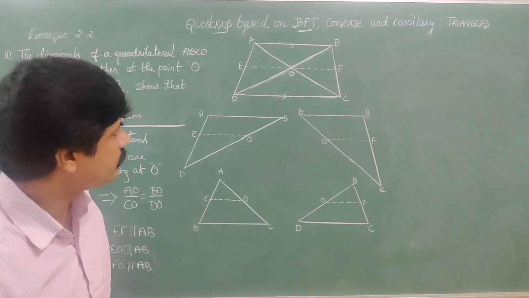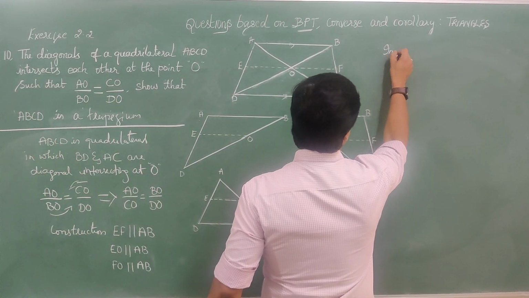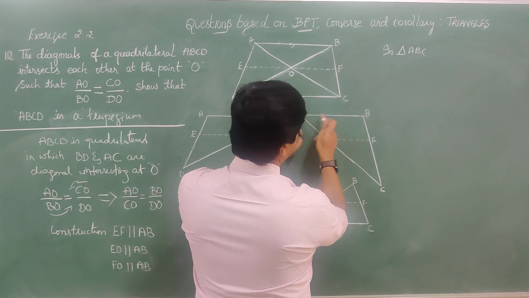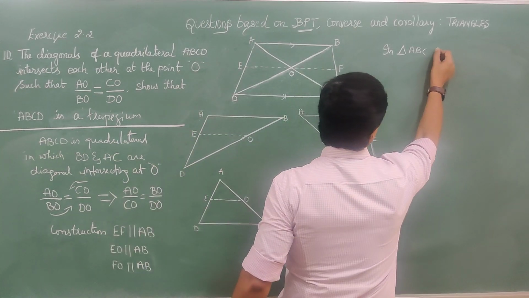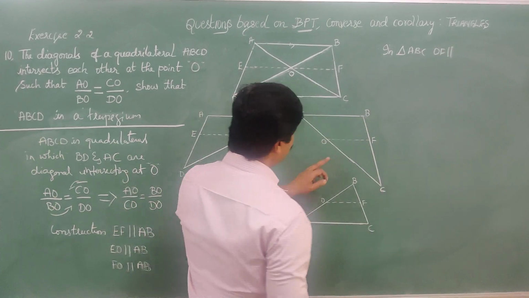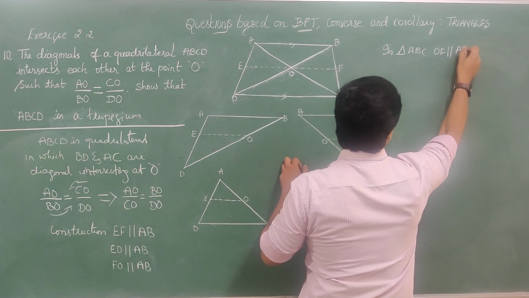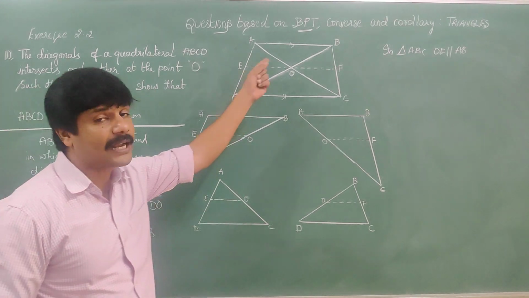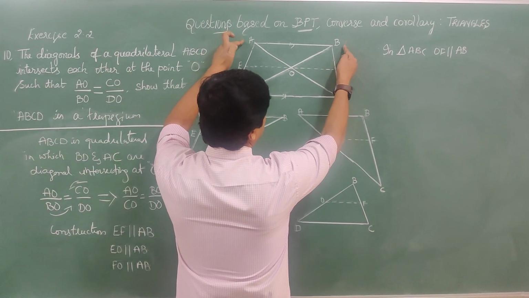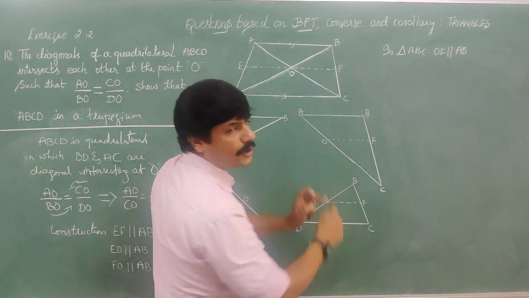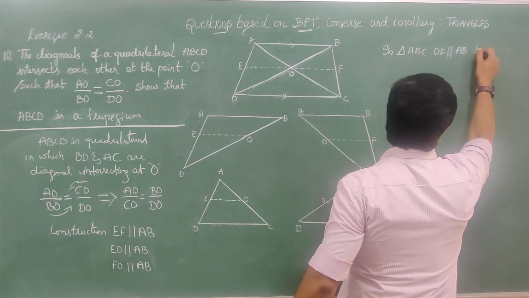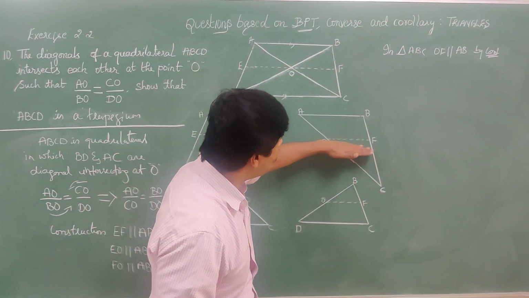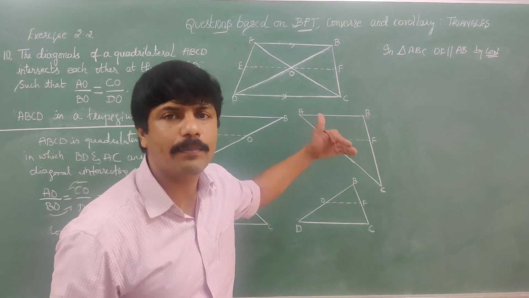See, in triangle ABC, OF is parallel to AB. How? By construction. Because EF is parallel to AB, therefore EO is also parallel, and OF is also parallel to AB. When OF is parallel to AB, you can apply BPT.